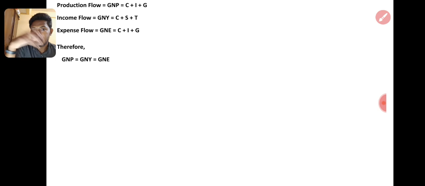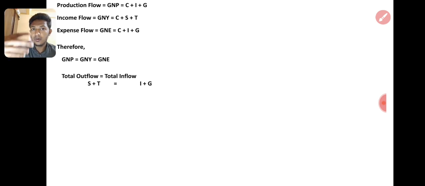And G, that is expense for the government, right? Expense for the government. So the inflow for this economy is C. First one is consumption, right? Second one is the government giving the money. Then investment. These three will be inflow to our economy sectors. So GNP equals GNY equals GNE.